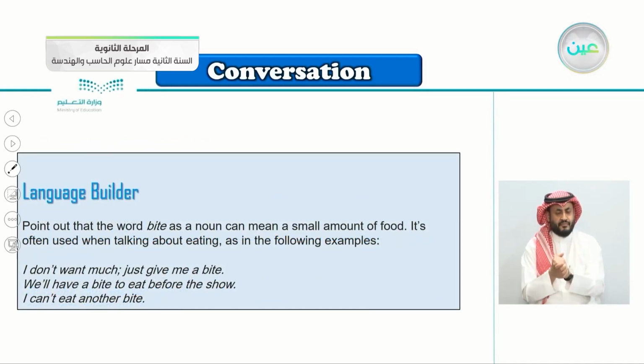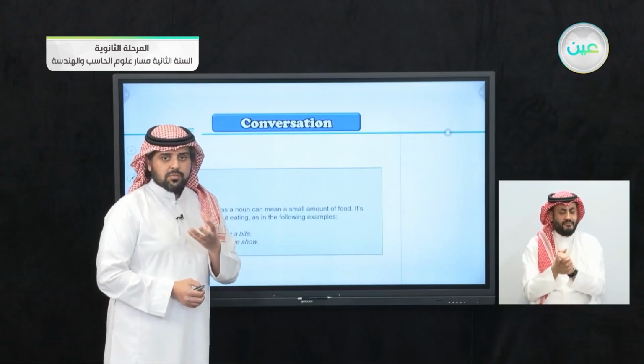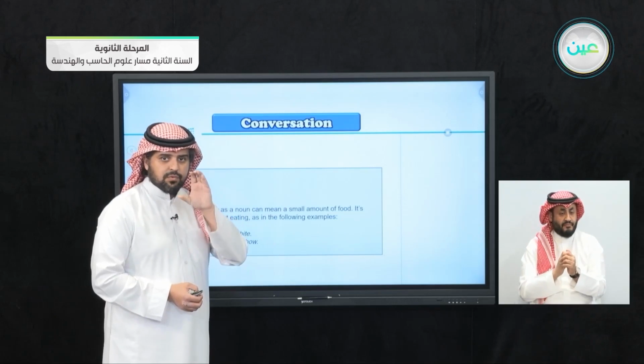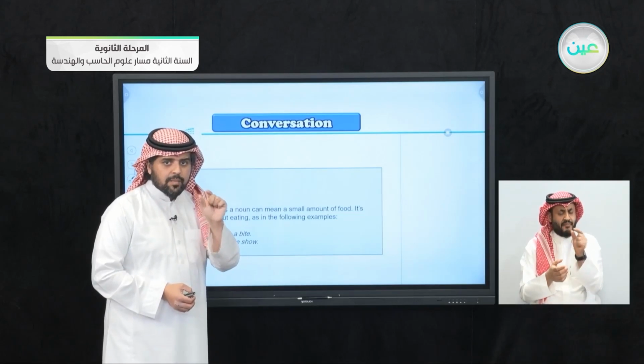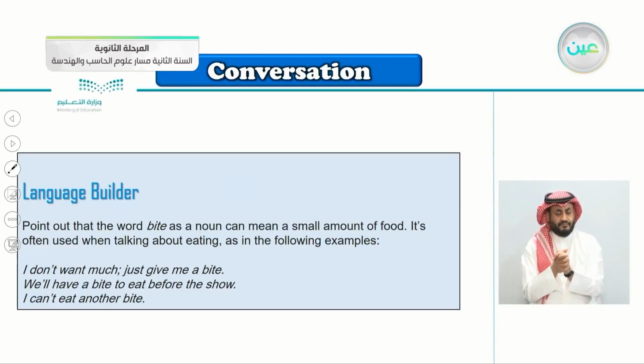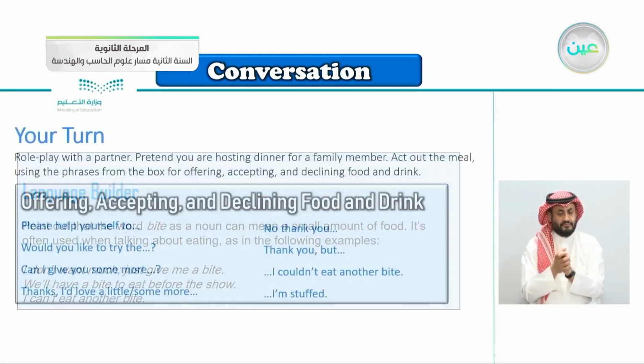Here's a language builder. Point out the word bite as a noun can mean a small amount of food. The word bite as a verb is to bite something with your teeth. But as a noun, when you say, I'll have a bite, it means a small amount of food. It's often used when talking about eating, as in the following examples. I don't want much, just give me a bite, a small portion. We'll have a bite to eat before the show. I can't eat another bite. So bite as a noun means a small amount of food.